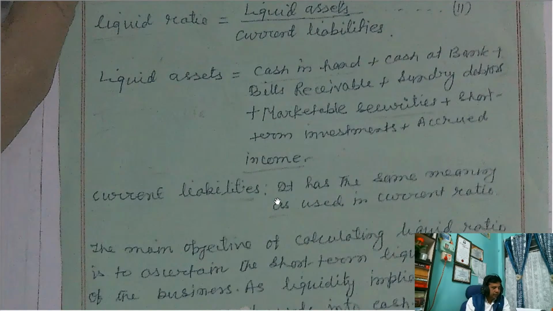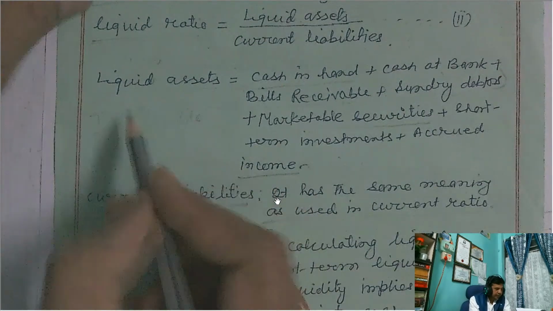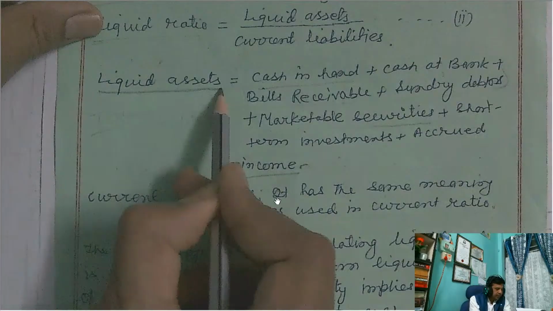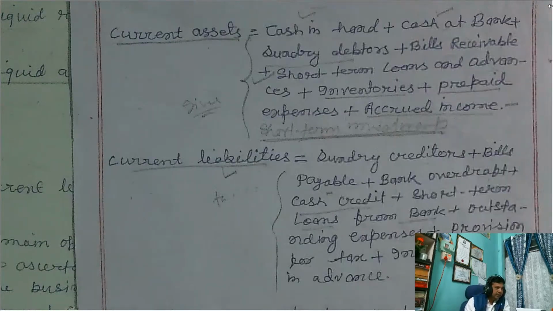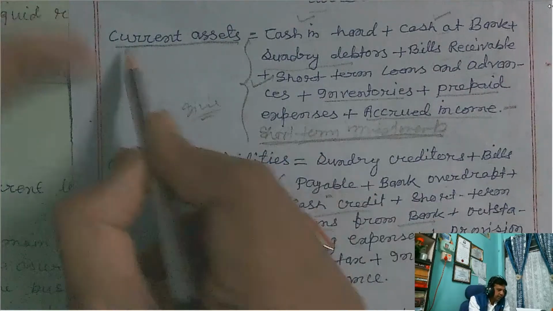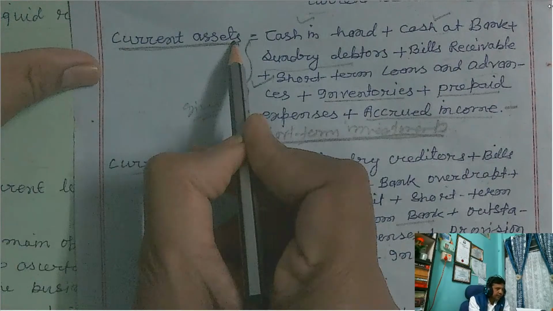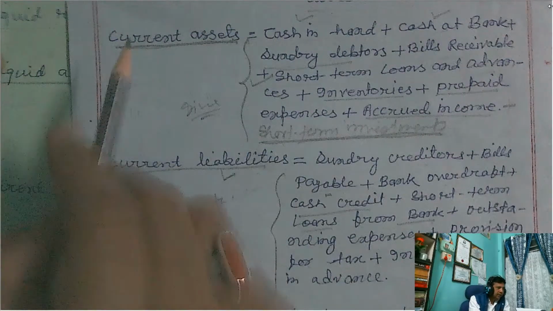This one. So I am showing you all. This is the liquid assets. And here you see the comparison. This is the current assets, and this is the liquid assets.